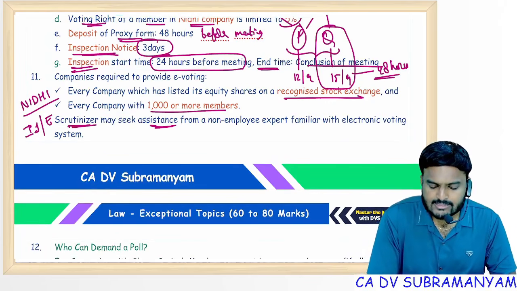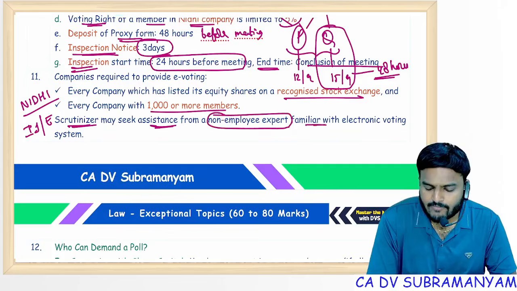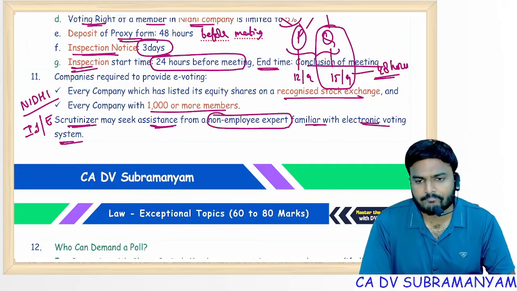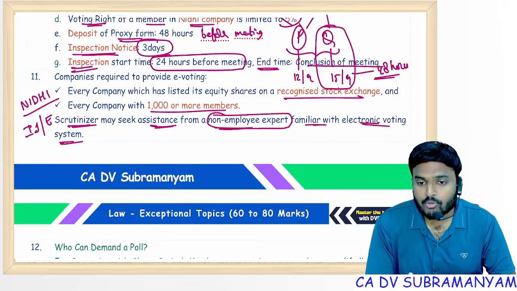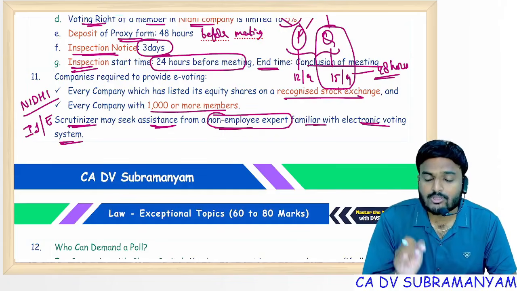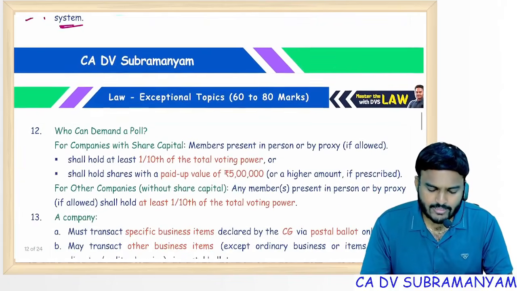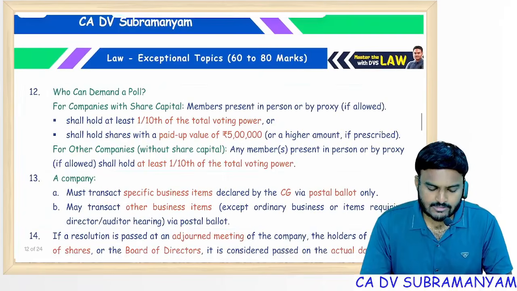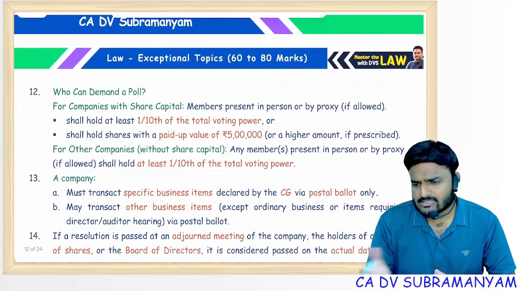The scrutinizer may seek assistance from a non-employee expert familiar with the electronic voting system. He must be a non-employee, an outsider, an independent person, technically and professionally qualified as well as independent.